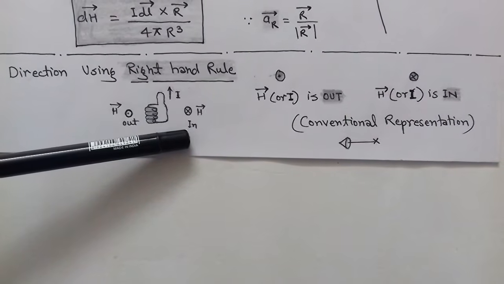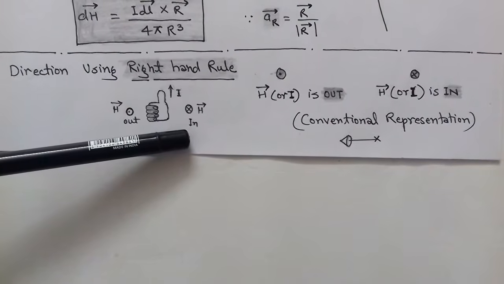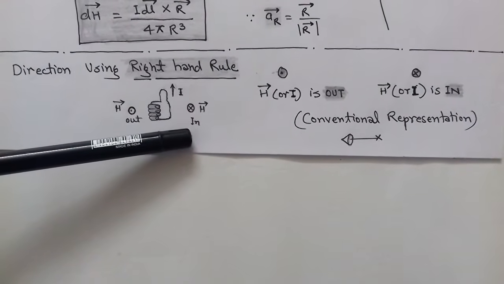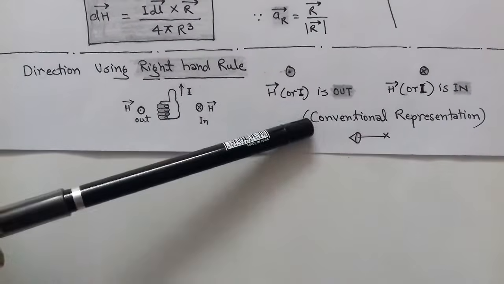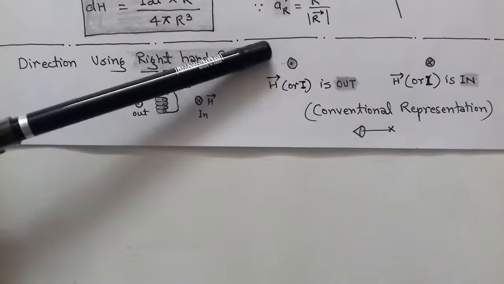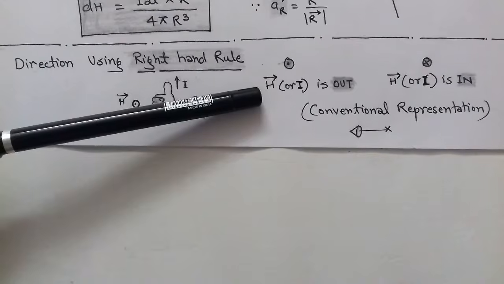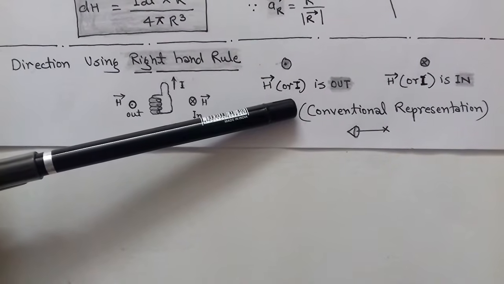This rule is applied here in case of Biot-Savart's law, and this rule is applied all the way in magnetostatics. So this is a conventional representation of magnetic field intensity H, or it is also used for current also.